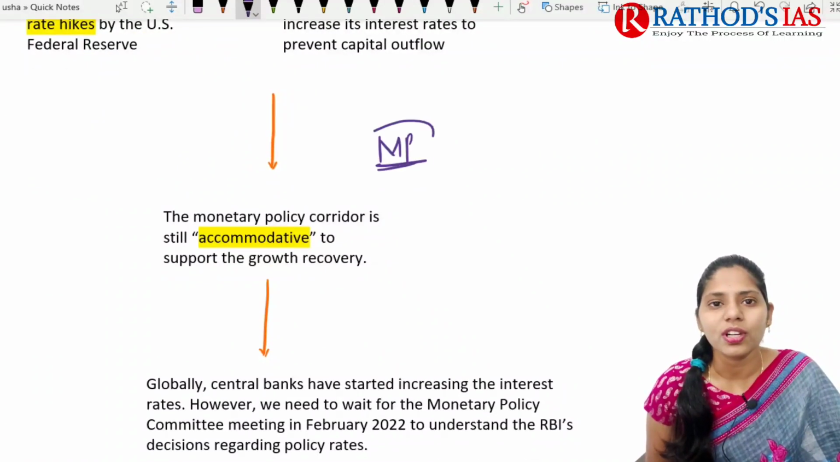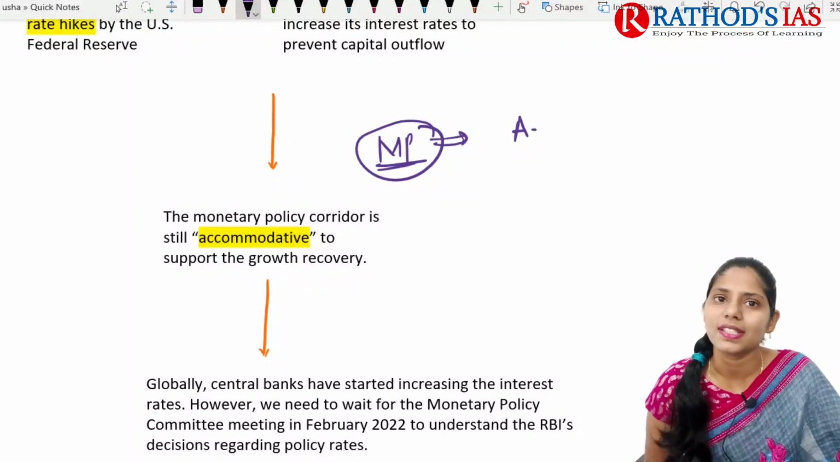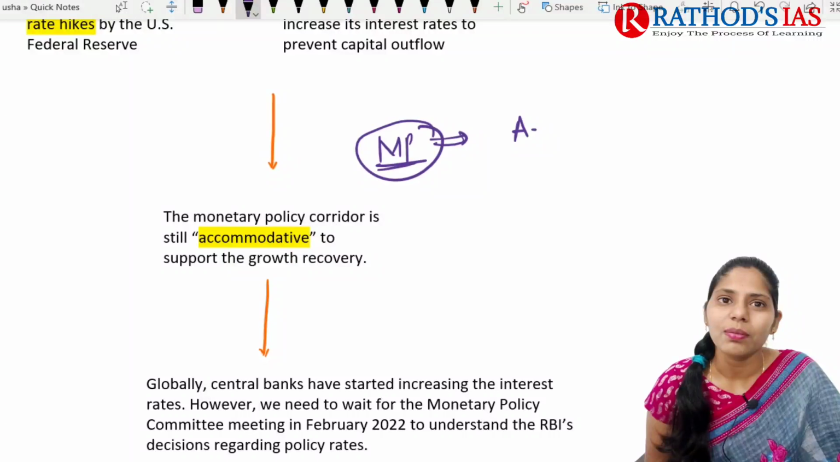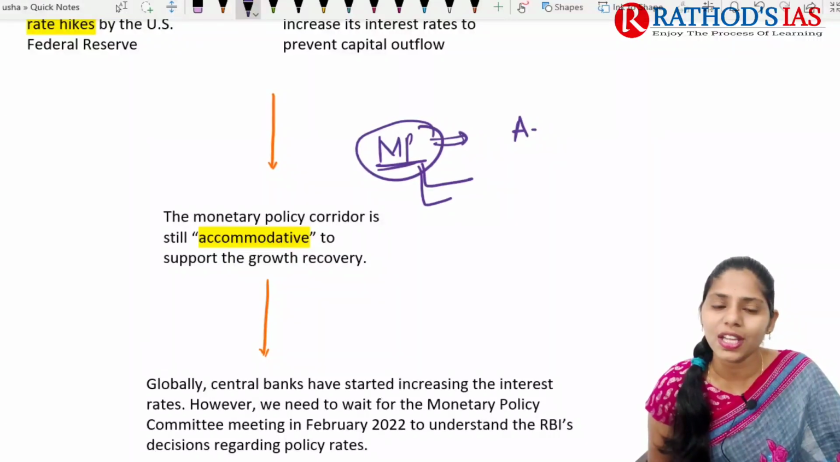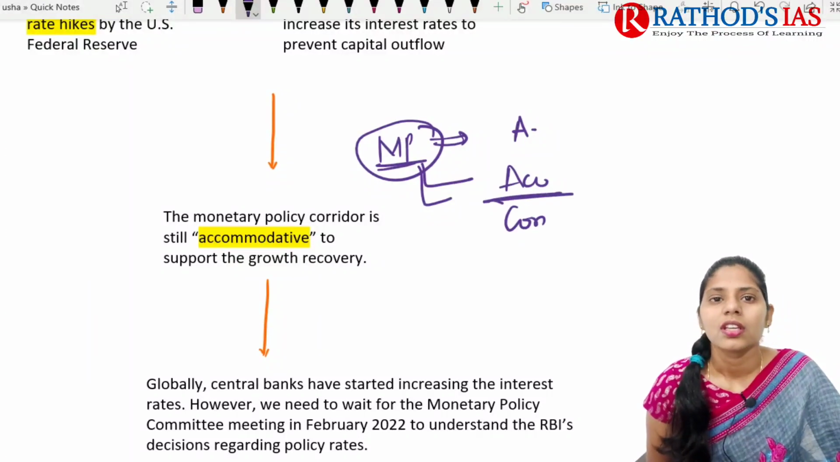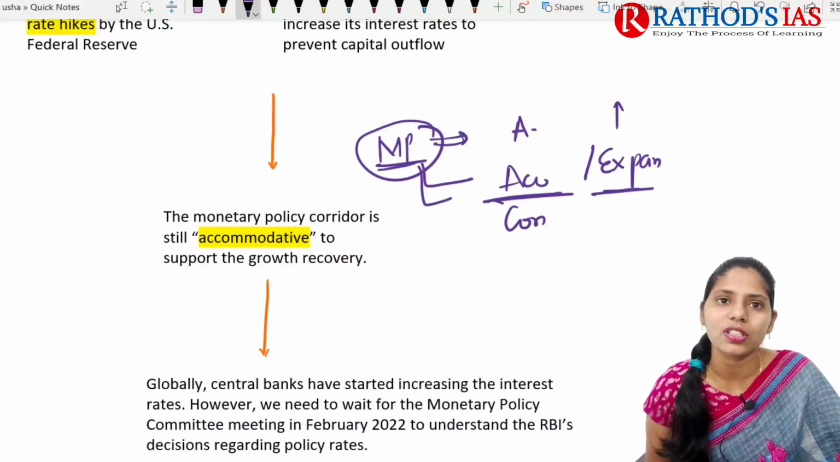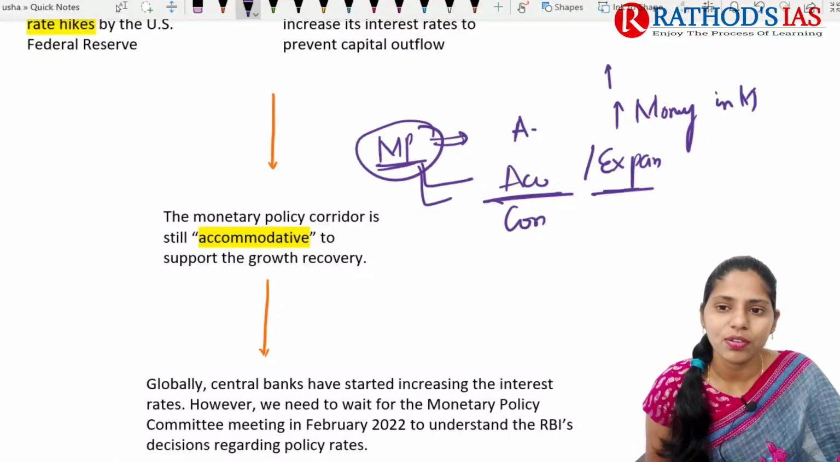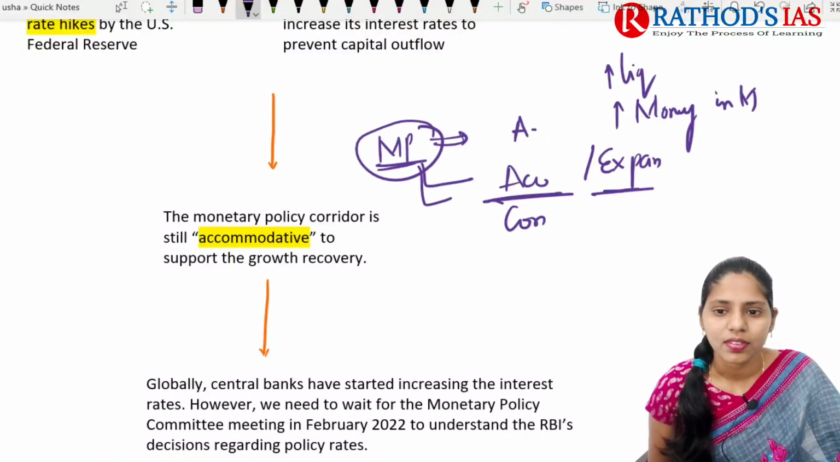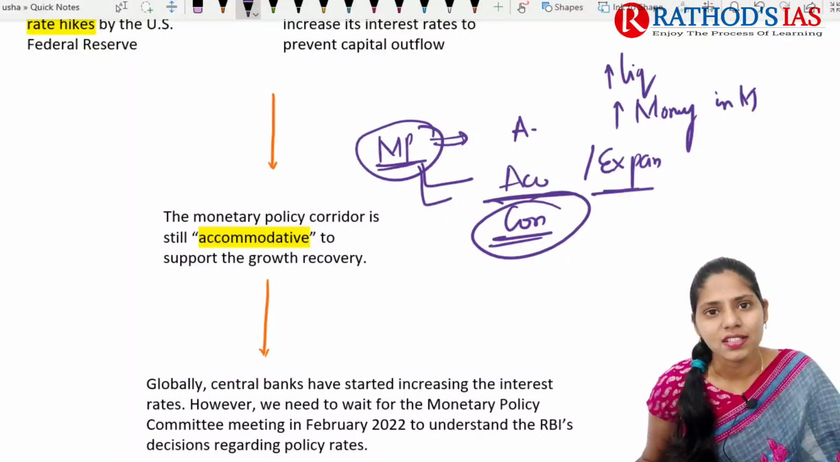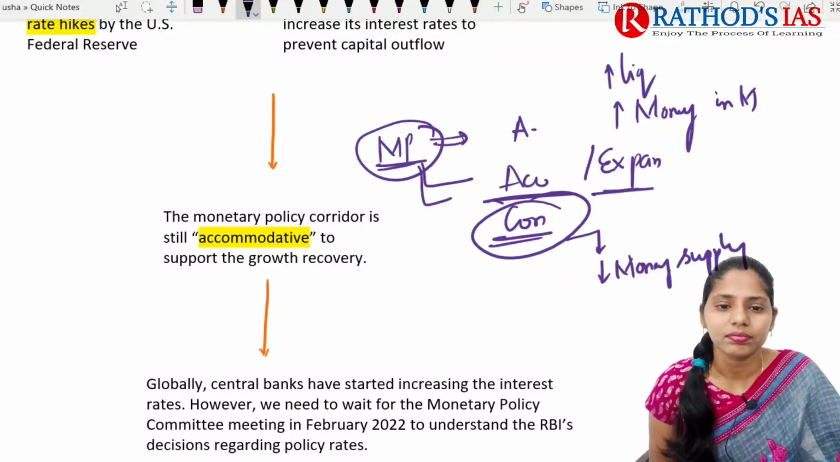But if you are talking about the monetary policy of RBI, at present it is an accommodative policy. If you are talking about monetary policy, you will come across 2 important keywords: accommodative and constructive. Accommodative policy is also called expansionary policy. That means it is mainly focusing on increasing money in the market, mainly focusing on increasing liquidity. On the other hand, a constructive economic policy or monetary policy here means decreasing the money supply in the market, right?